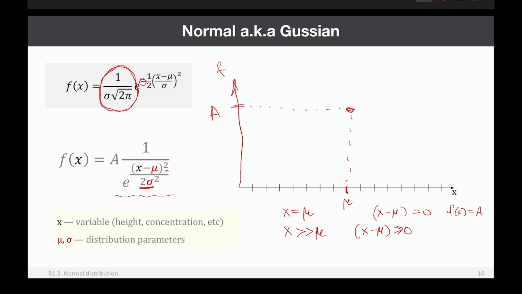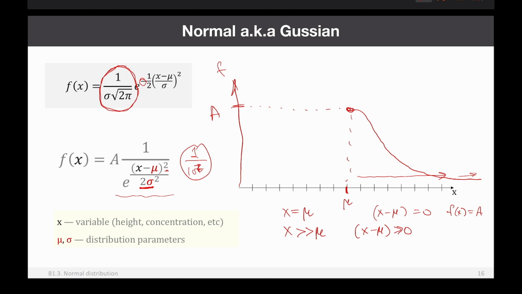And then e to the power of a large number will be also a large number. And when you take 1 and divide by any large number, I don't know, 10 million, for example, right? Then you will have a very small number, right? So it means that the farther x goes from mu, the smaller and smaller the density will be. And then somewhere very far away, the density will be almost 0, right? But on the other hand, we know that it's exponential decay. So we can draw this exponential decay like this, right? The farther we go, the closer it will approximate. It will never reach 0, but will become very, very close to 0.